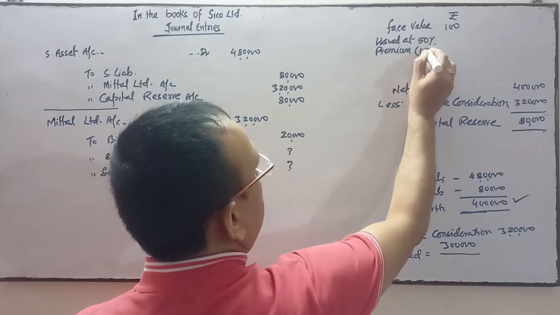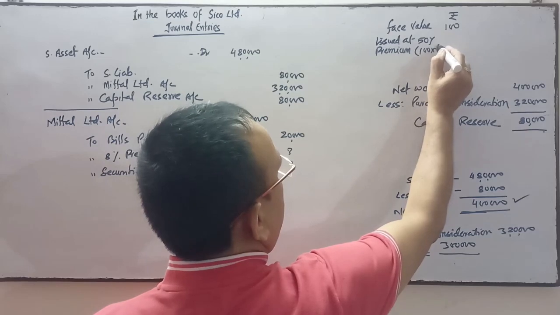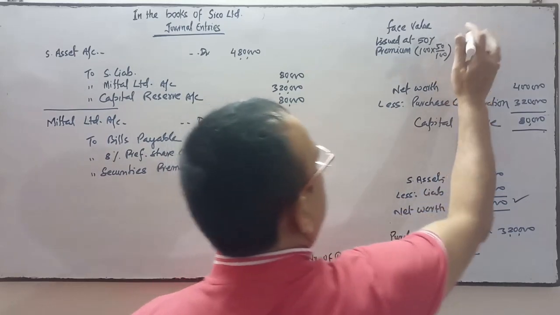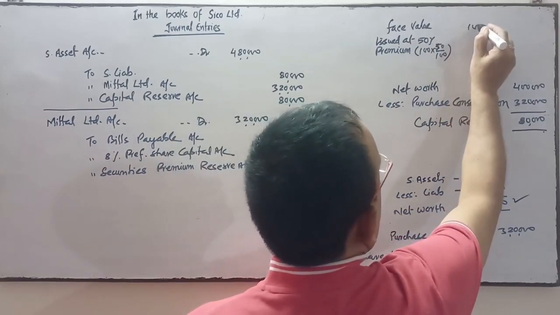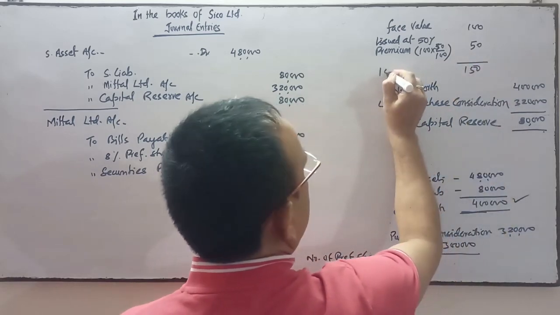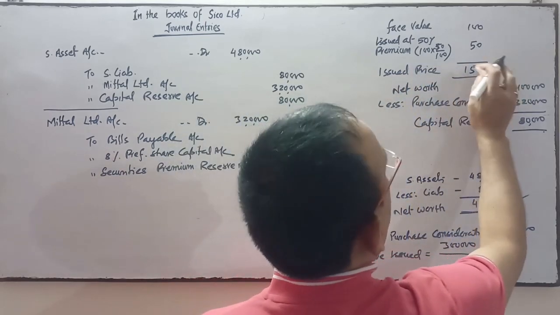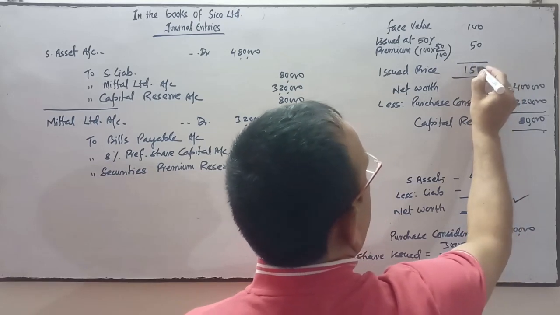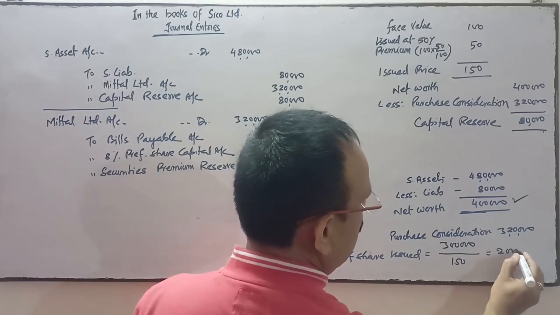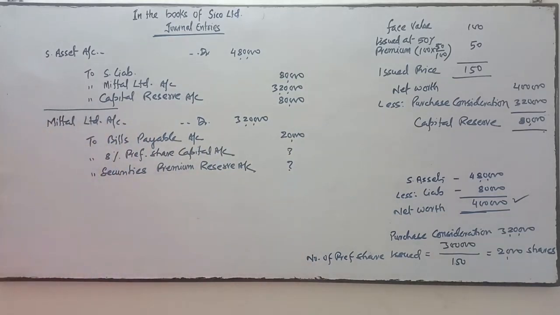So 50% premium means 100 into 50 upon 100, 50% of 100 rupees. So it is 50 rupees. It means the issued price is 150. Divided by the issued price, 2,000 shares will be issued. 2,000 preference shares will be issued.